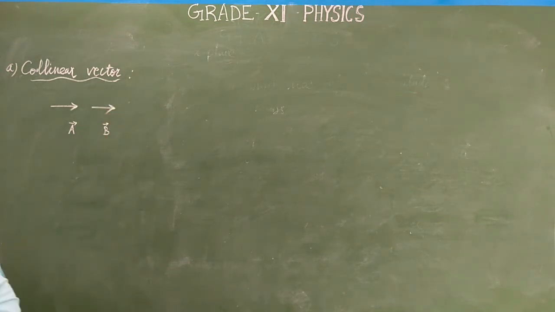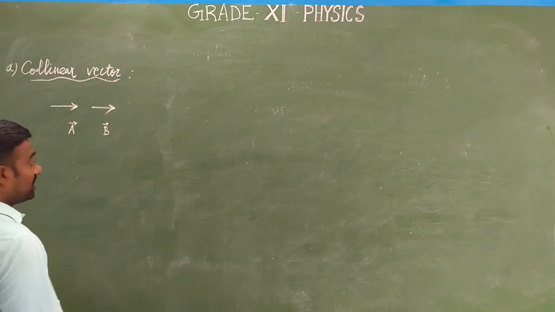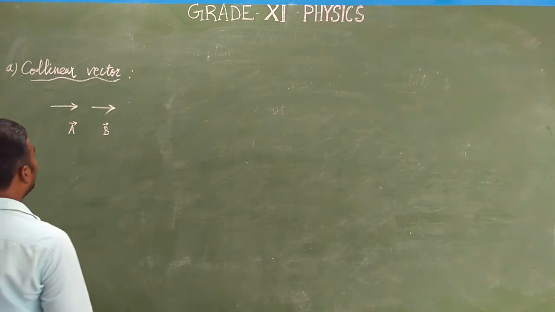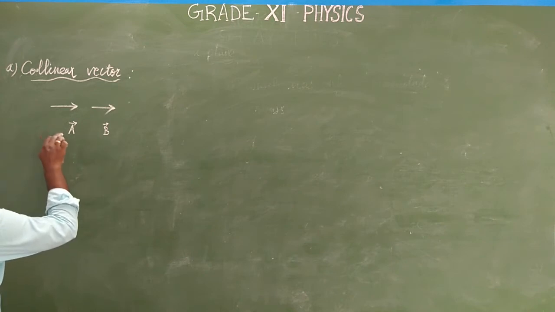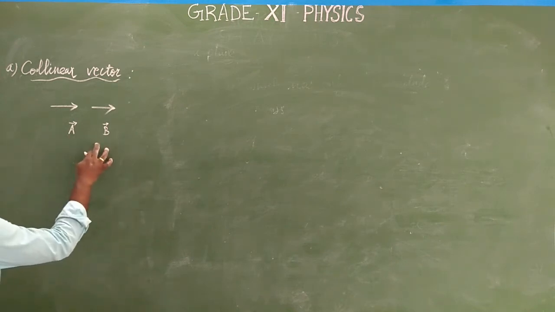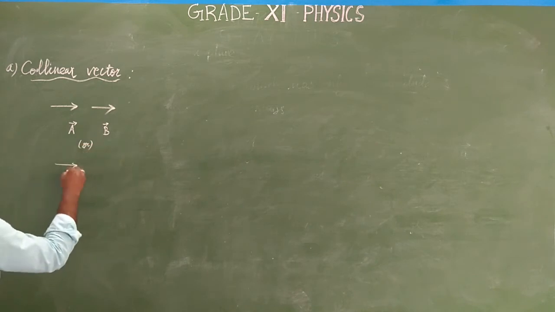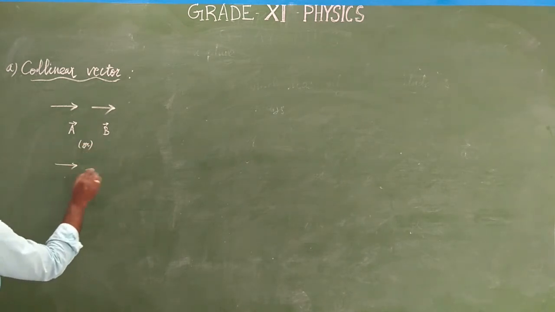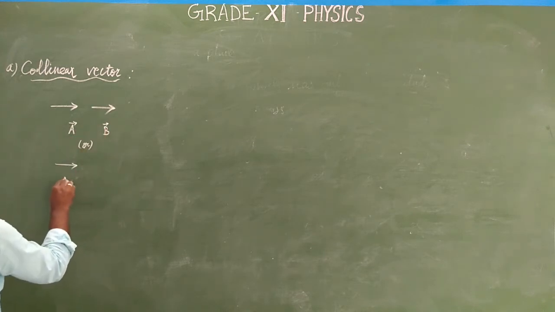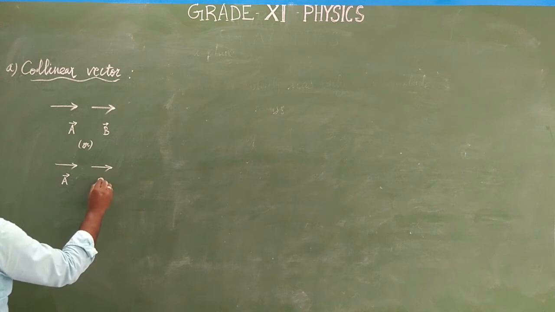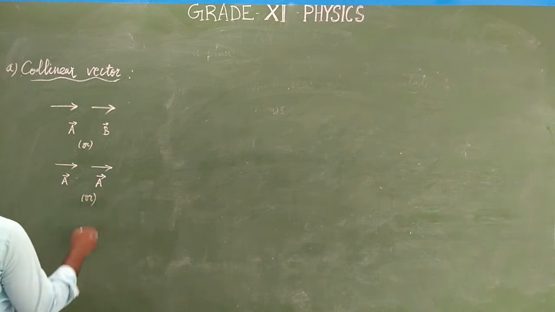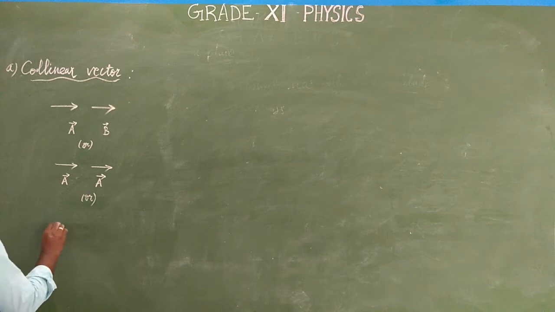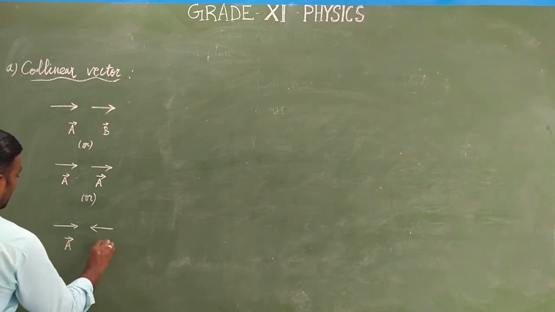If two vectors act along the same line, or act parallel, they can be two vectors of different magnitudes, or two vectors of the same magnitude acting in opposite directions.